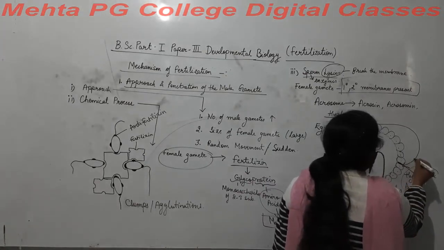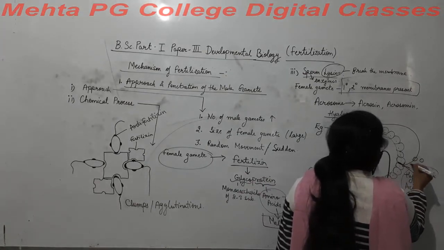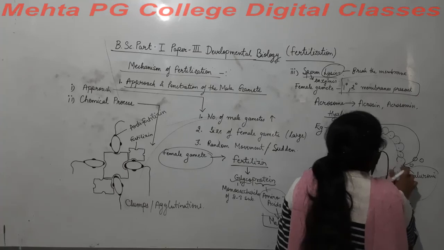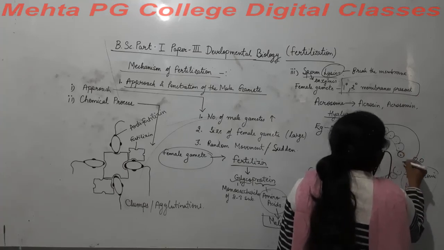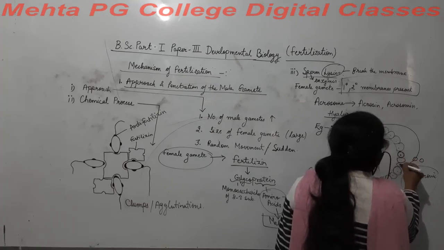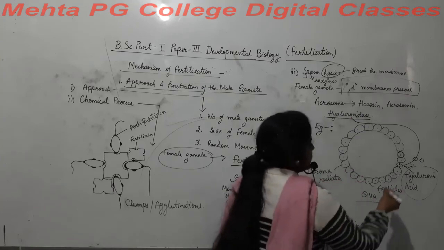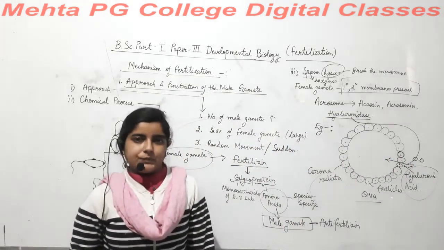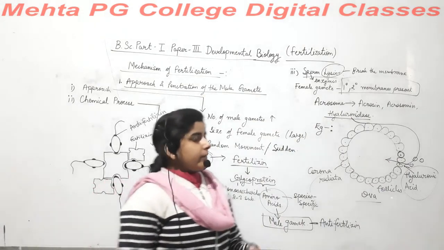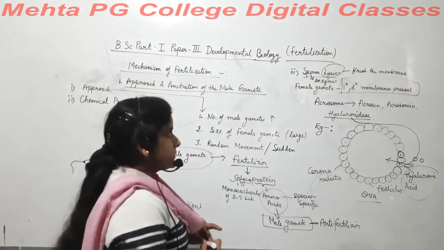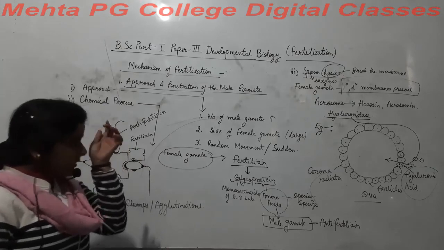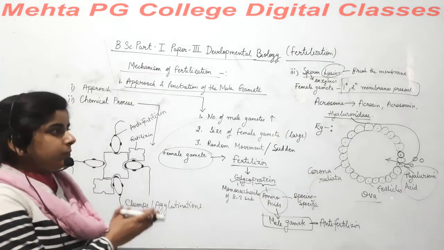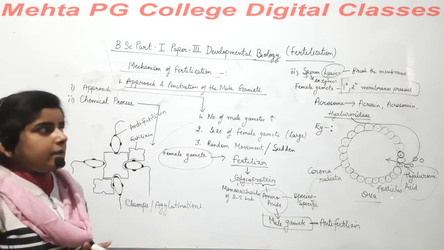These follicles will separate or be removed from here, so the sperm will find its place to enter inside. In this way, these sperm lysins work and help in the entry of the spermatozoa into the female gamete.